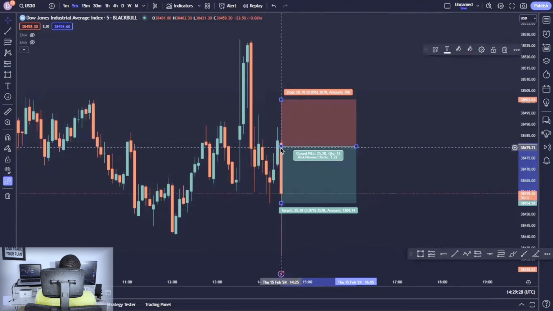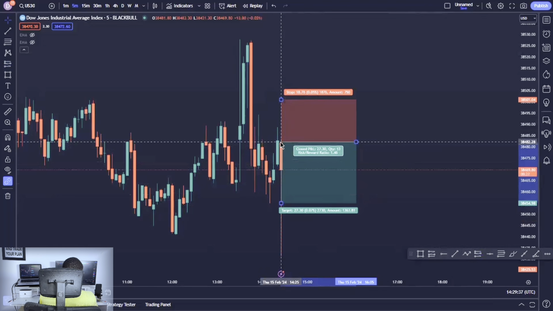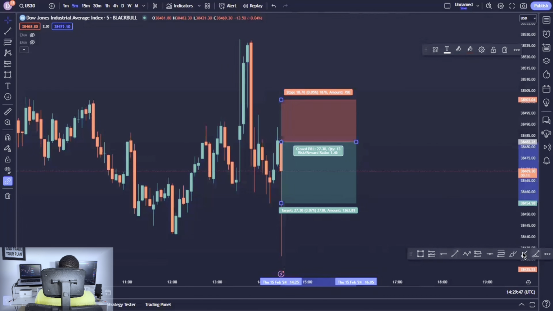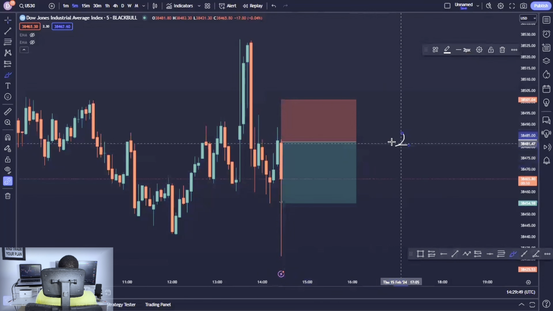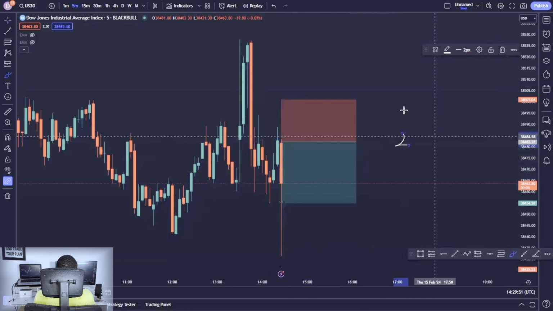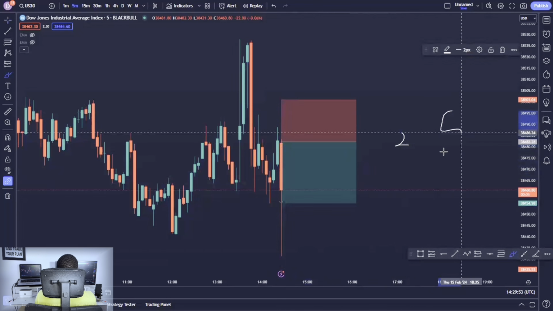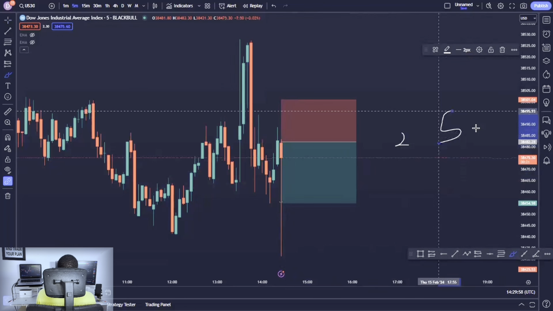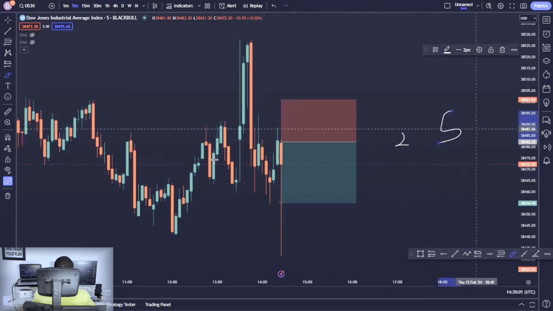When you place that sell position, instead of price getting you in at 38480, price won't get you there. Price will get you in above, somewhere right here at 38482, just because of the spread. The spread might be as large as 2 units. These spreads are denoted by units. Some might be as large as 2 units, some as large as 5, and some might even be as large as 10, but that is really crazy. Once it has crossed 5, guys, you should not be trading with that kind of spread.